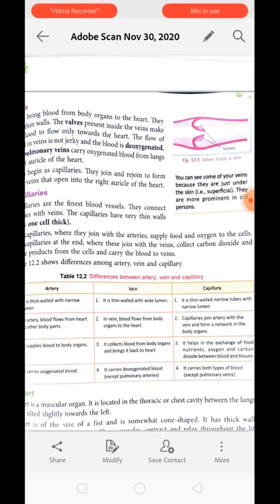Next point, artery carries oxygenated blood, whereas veins carry deoxygenated blood. In capillary both types of blood are found.